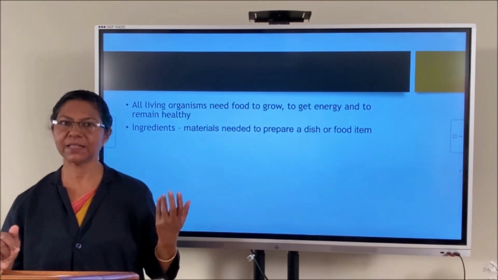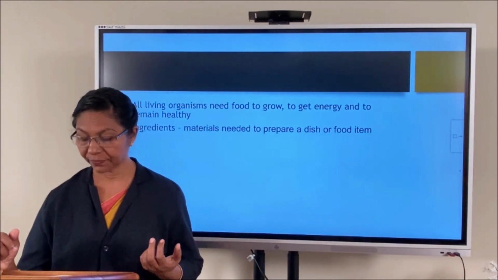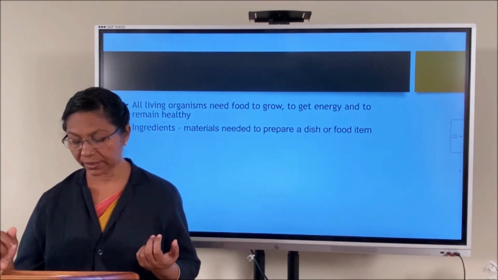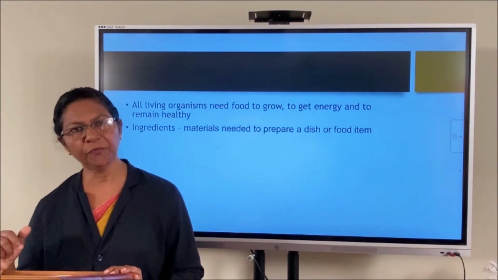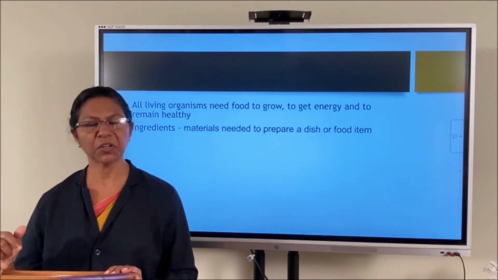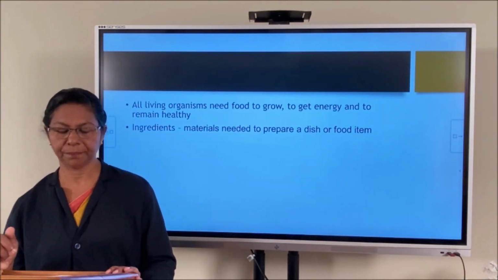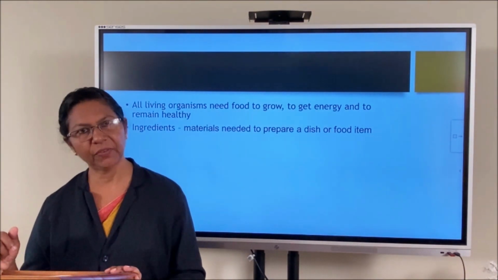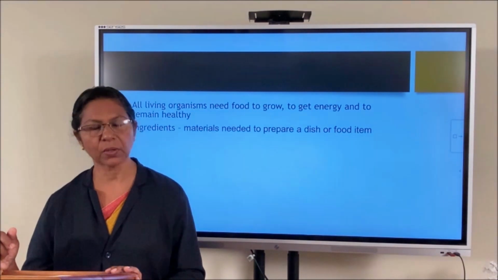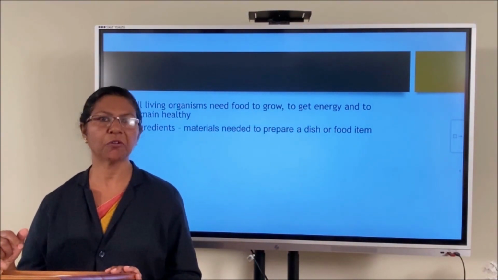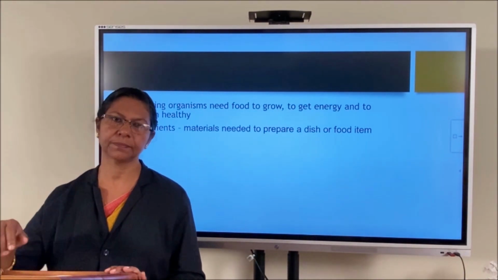Then another food item, chicken curry. The ingredients needed are chicken, spices, oil or ghee, and water. And from where will we get these ingredients? What are the sources of these ingredients? Chicken we get from an animal, spices we get from plants, oil or ghee is obtained either from plants or from animals, and water is from the earth.